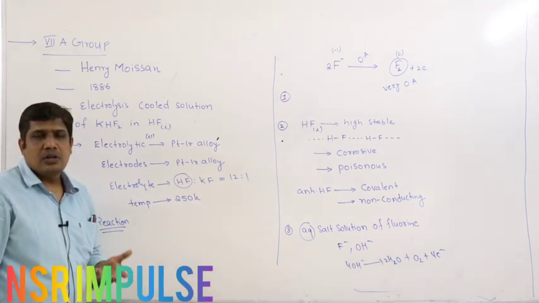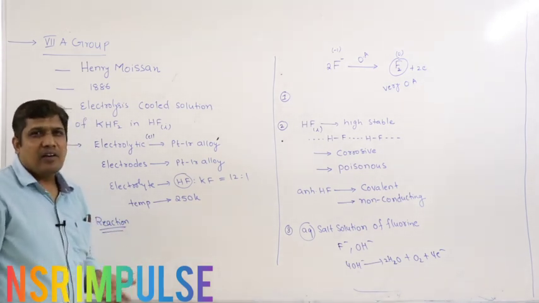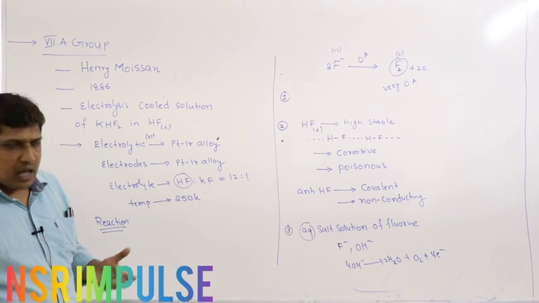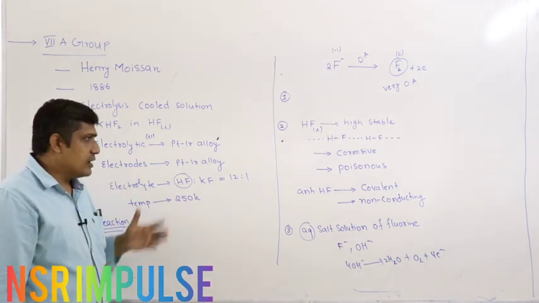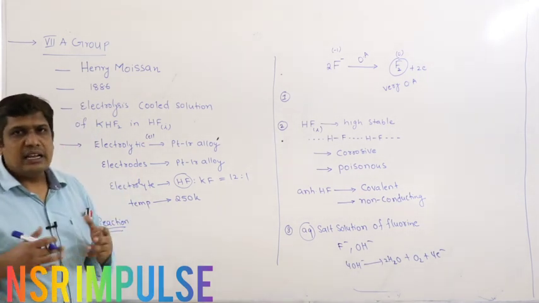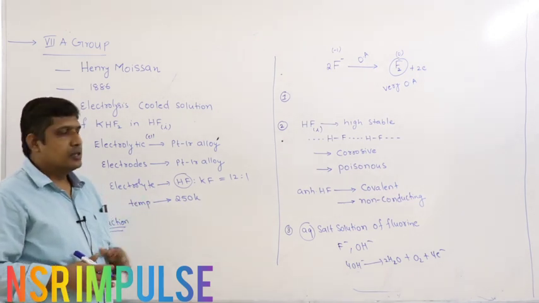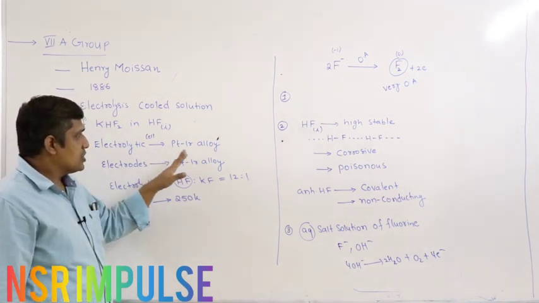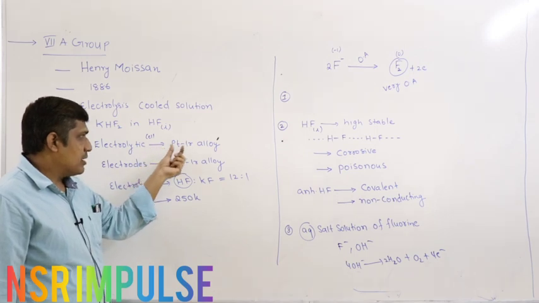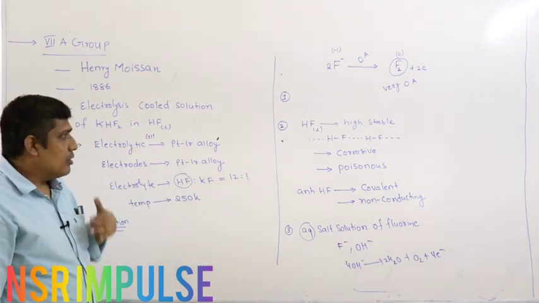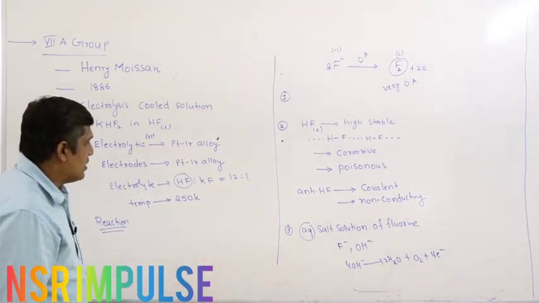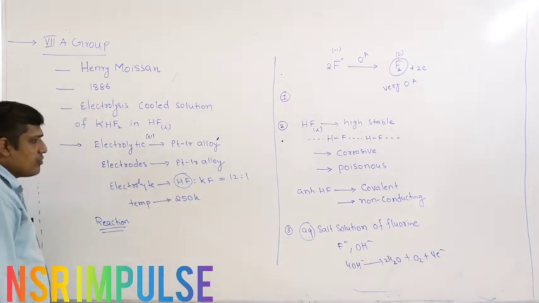Generally we use steel, graphite rods or iron rods as electrodes, but here they would be readily attacked by fluorine. So he used a special material, platinum and iridium alloy, which shows resistance towards the attack of fluorine.